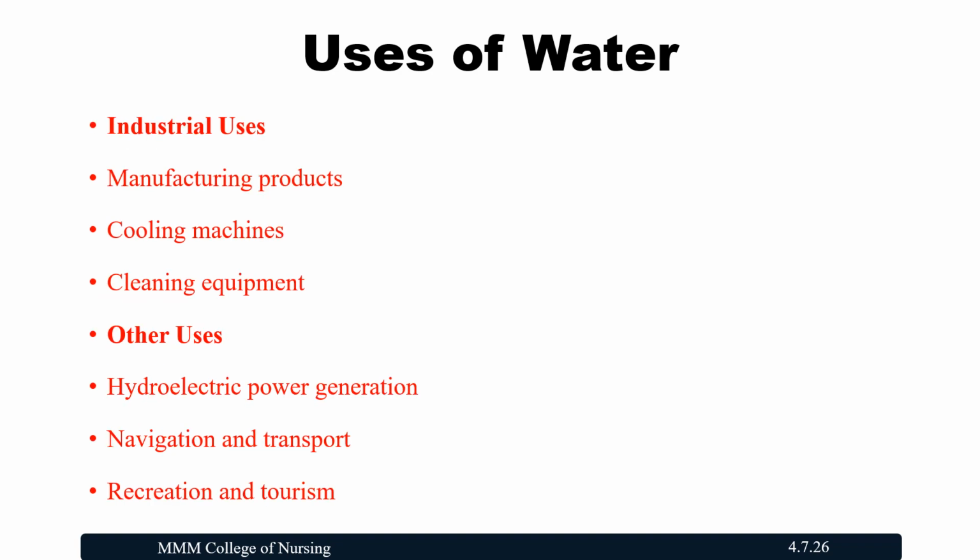In industrial areas, water is needed for manufacturing products, cooling machines, and cleaning equipment. Other uses are hydroelectric power generation, navigation and transport, water transport which people enjoy, and recreation and tourism. So many uses are there for water.